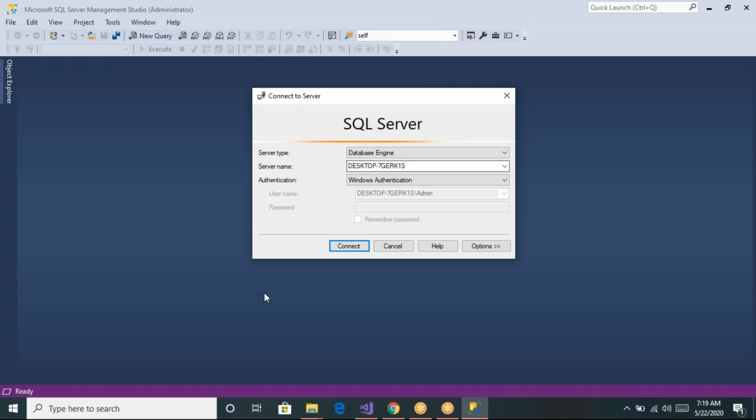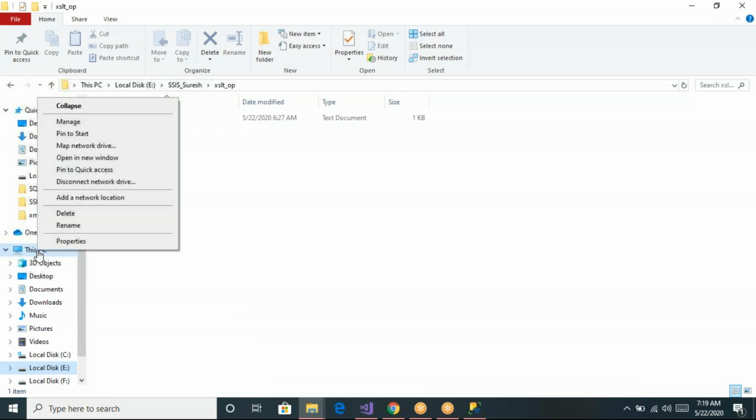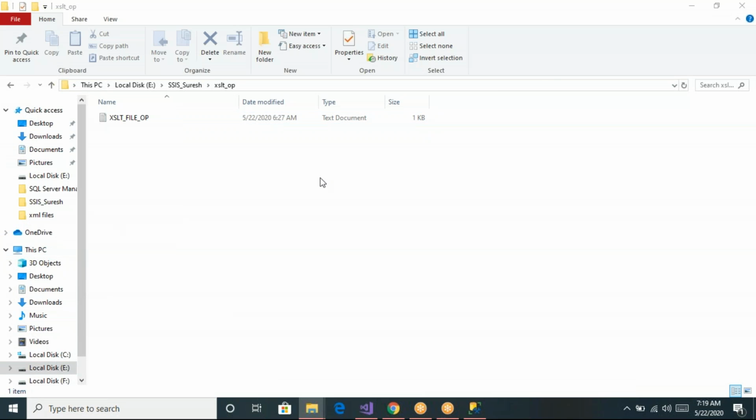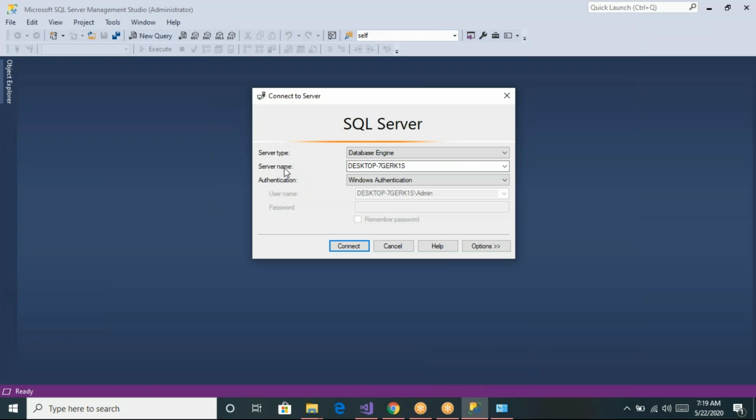Now here you can see what my computer name is. Let us go to This PC properties. Under this you can see my computer name is 7GERK1S. So that's how my local server name also becomes DESKTOP-7GERK1S.